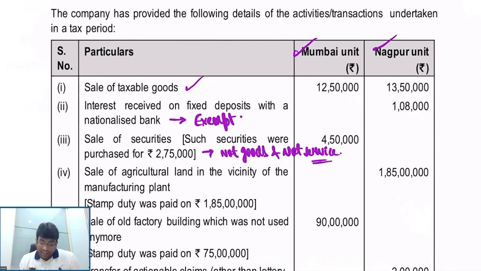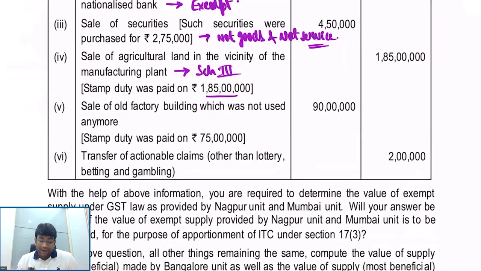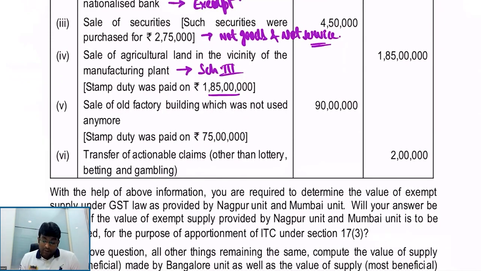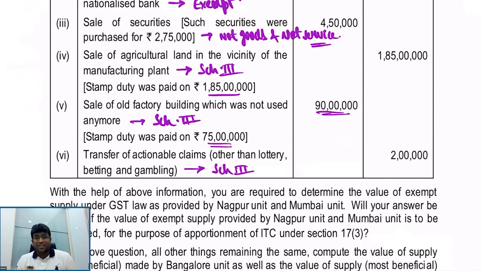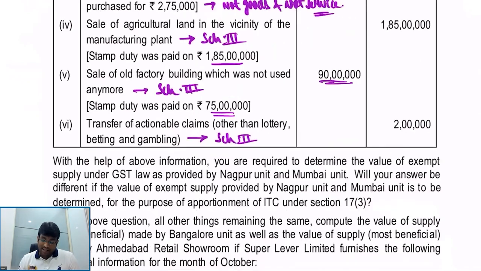Then, sale of agricultural land in the vicinity of the manufacturing plant. Stamp duty was paid on 1.85 lakhs. This is covered in Schedule 3, which is neither a supply of goods nor a supply of service. Next, sale of old factory building which was not used anymore. Stamp duty was paid on 75 lakh, but it is sold for 90 lakh. What will happen? This is also covered in Schedule 3. Actionable claims other than betting, gambling, lottery. This is also covered in Schedule 3. Now, what is it that they are asking? Number 1.